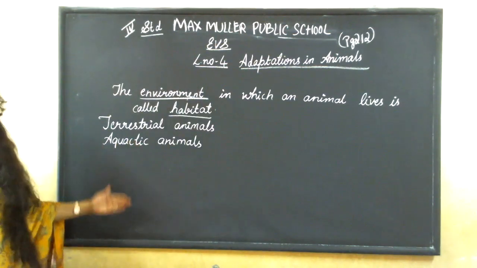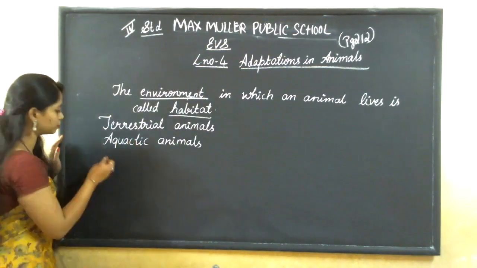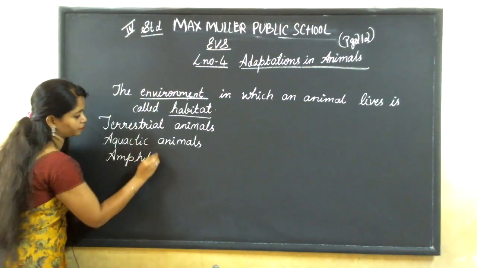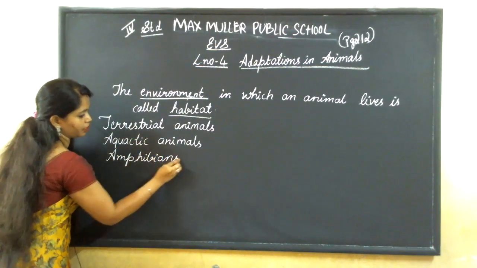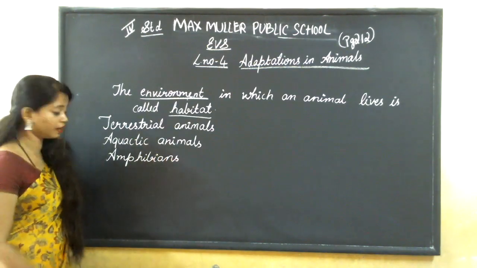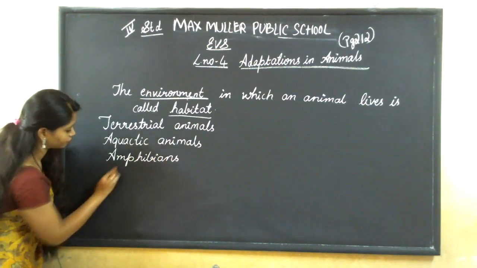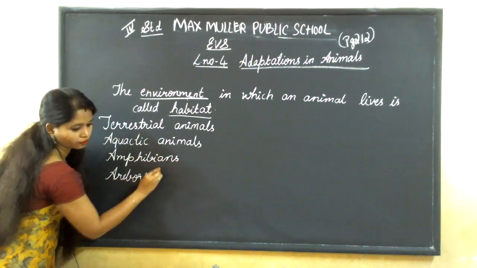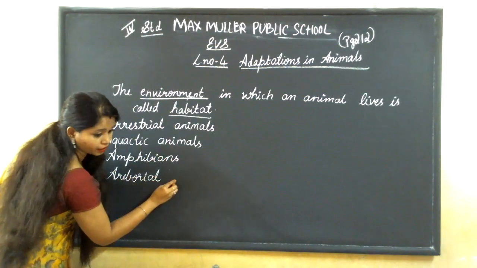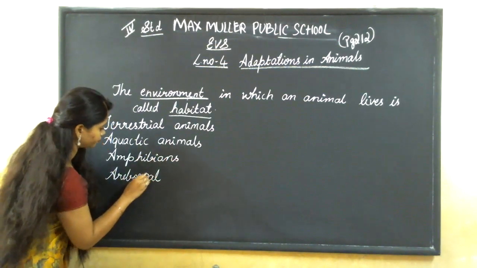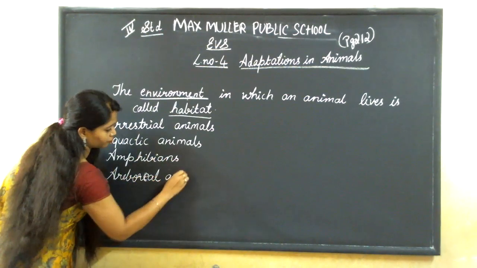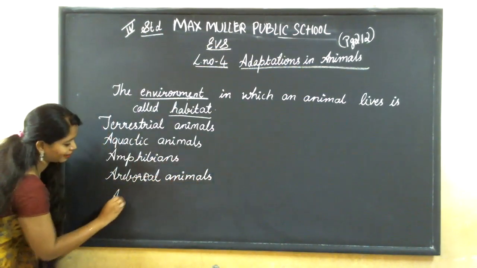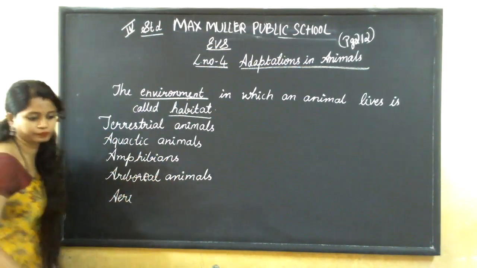And there are a few more different kinds of animals. Which are those? Amphibians. Okay. Next is arboreal animals. And next, lastly, aerial animals.